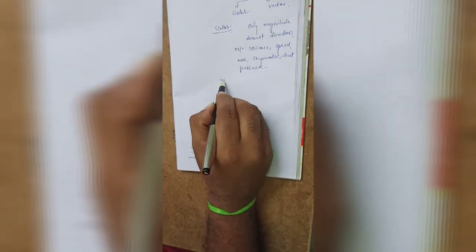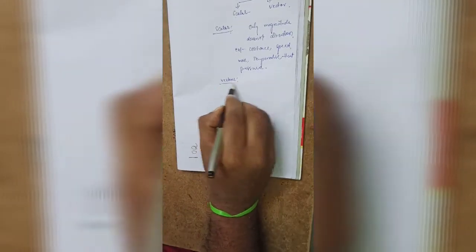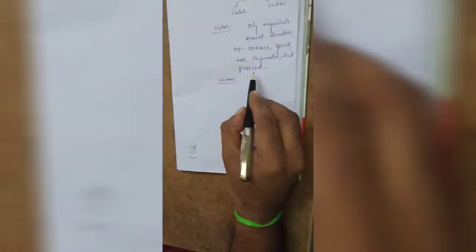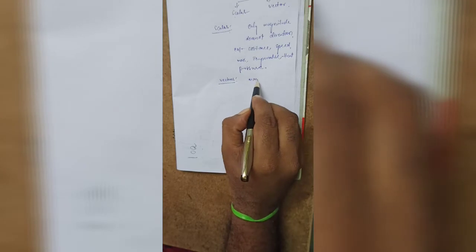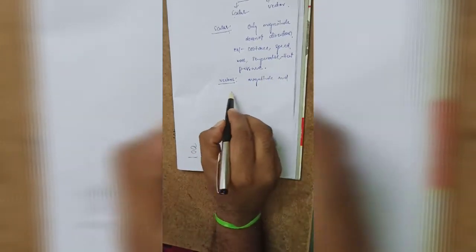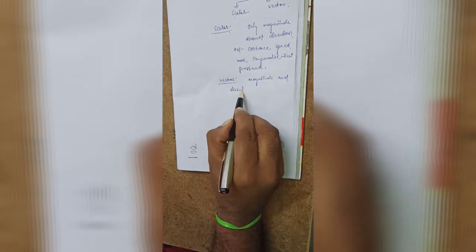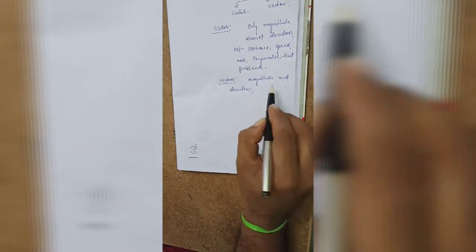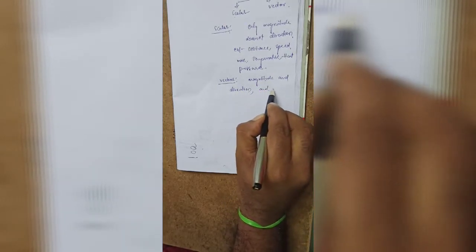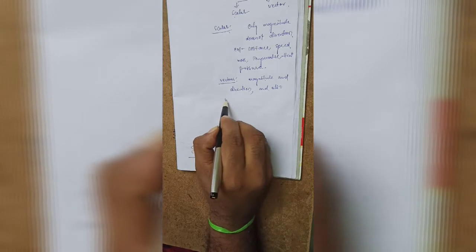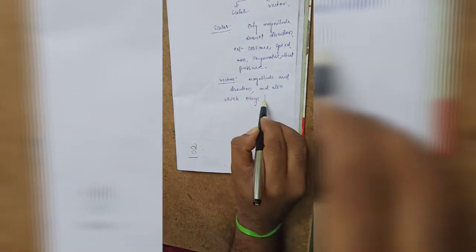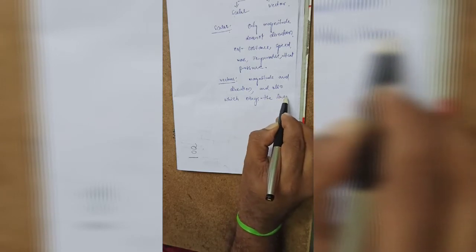Now come to vectors. What is meant by vector? Vector is nothing but a physical quantity which has magnitude and direction, and also which obeys the laws of vector addition.